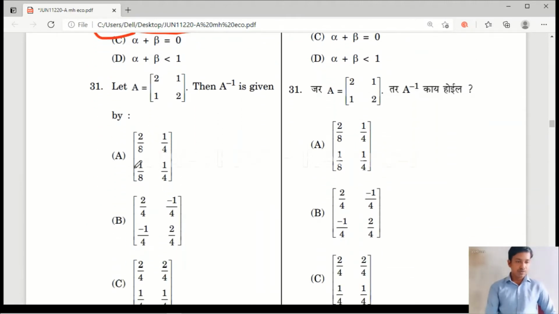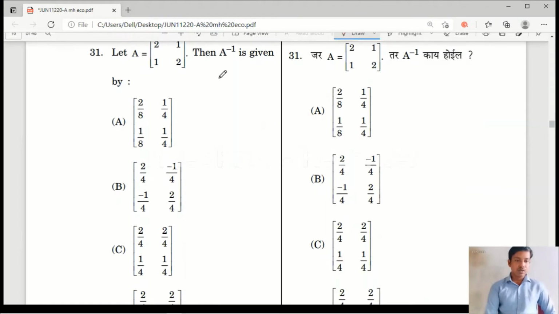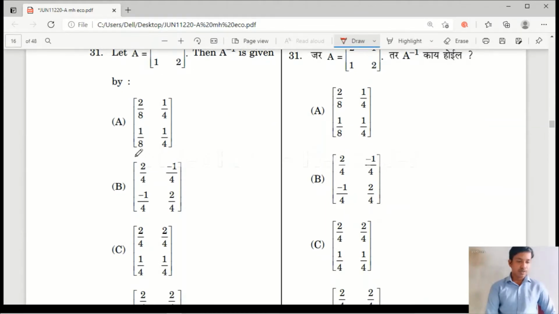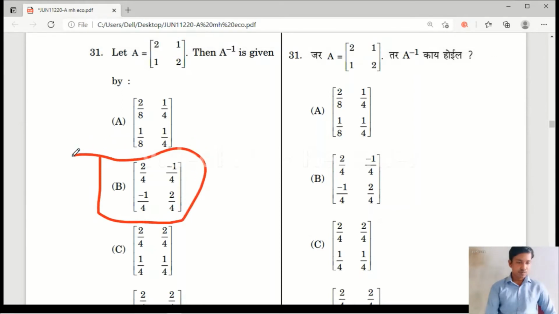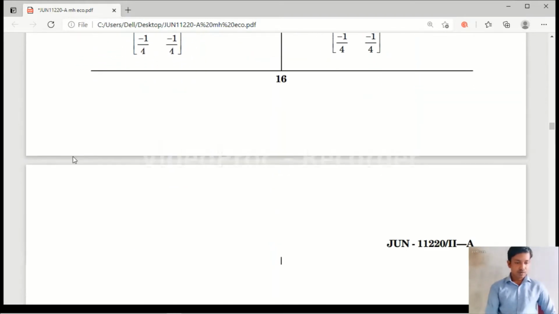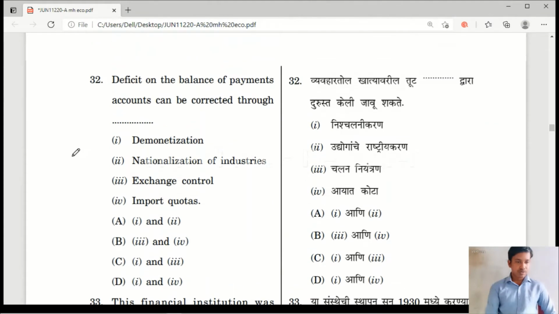Question number 31. Yes, you can calculate it later on. Let me tell you the answer. The answer will be option B here. Yes. Next, question number 32.